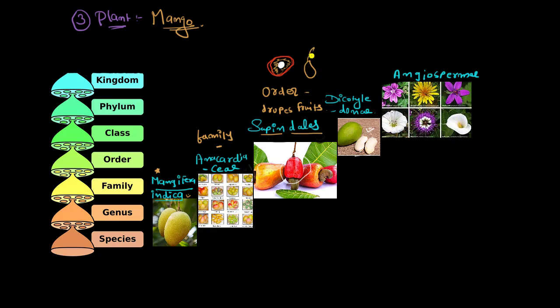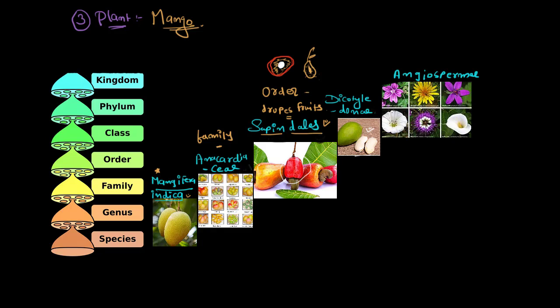This is the same kind of appearance, right? Those who have these drupe fruits, for example cashews, almonds, plums, all of that comes into the same order called Sapindales.